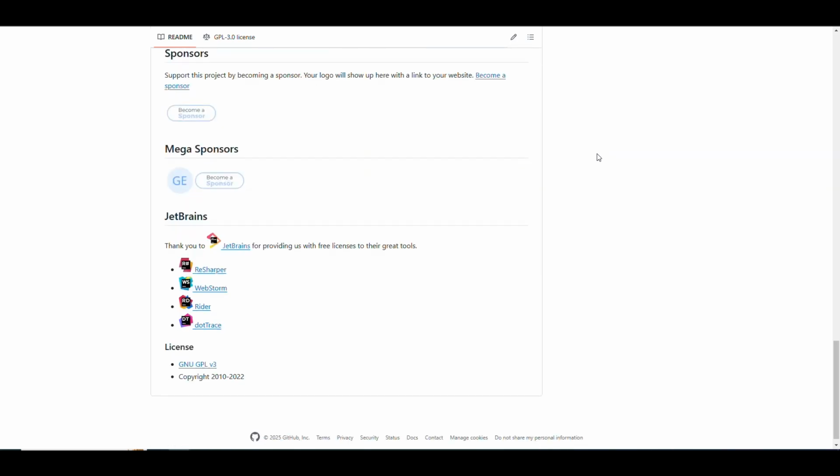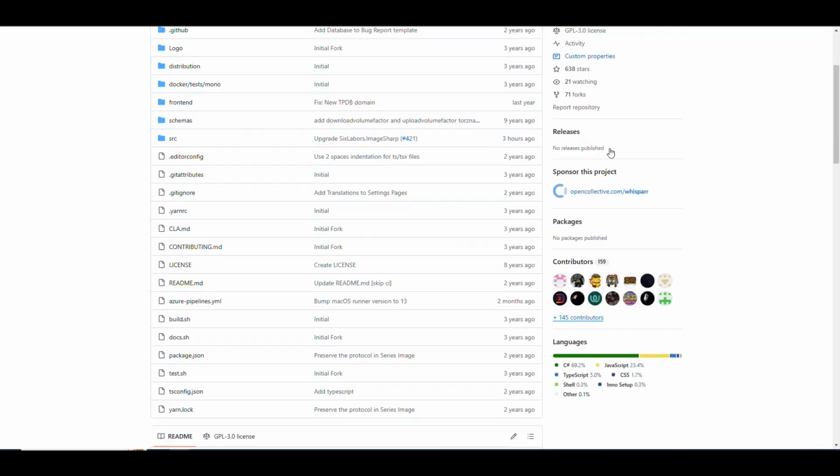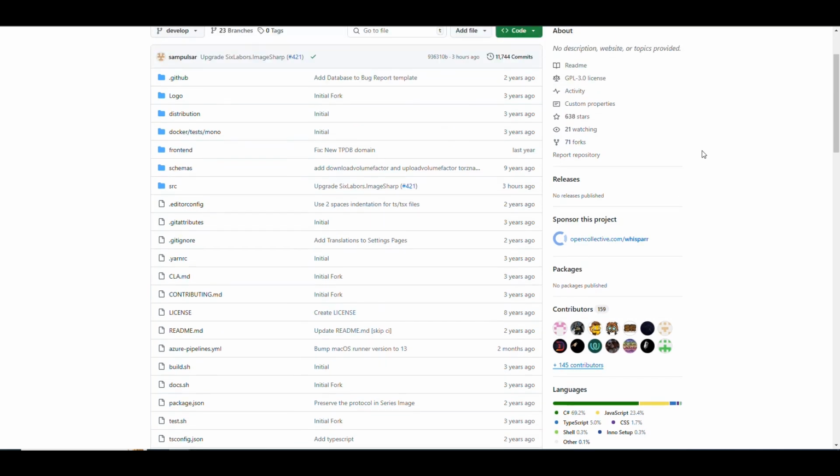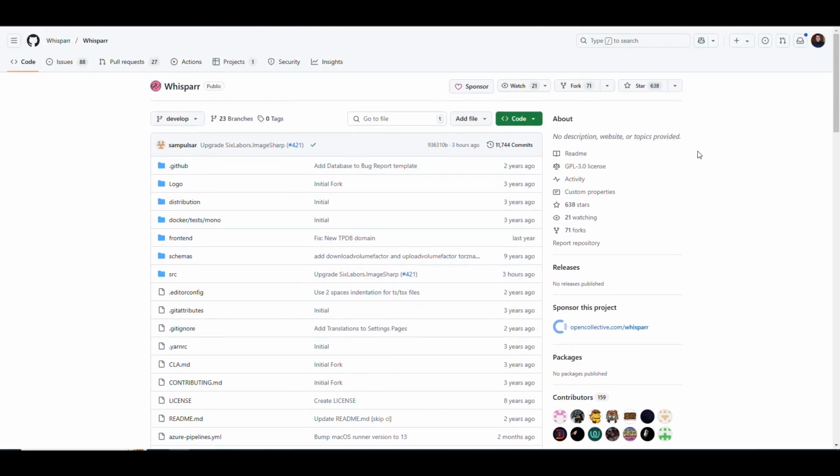And we're going to go ahead and set this up then. In our case, we're going to go again with a Synology NAS, so we're going to be creating a Docker Compose file for this. I'm going to provide that to you.